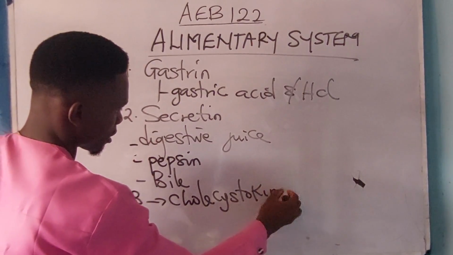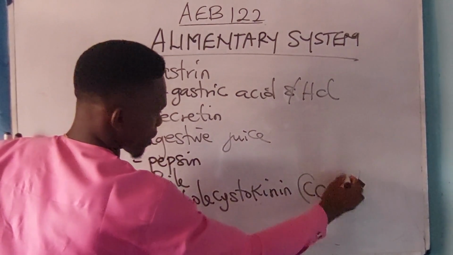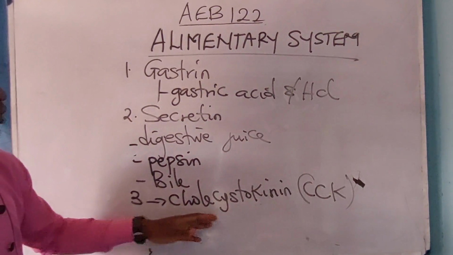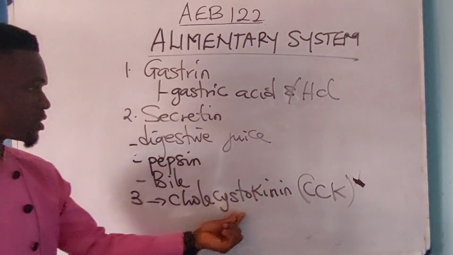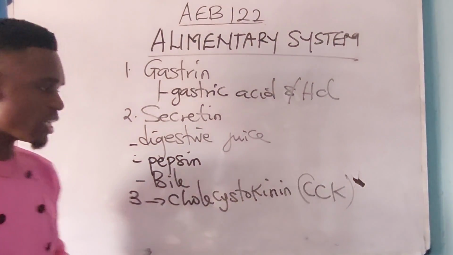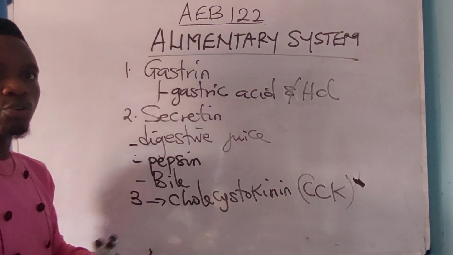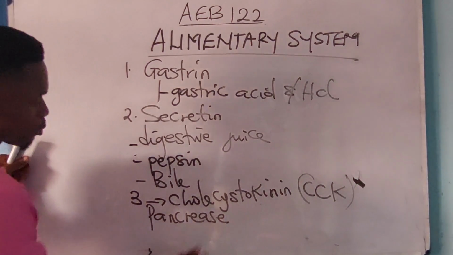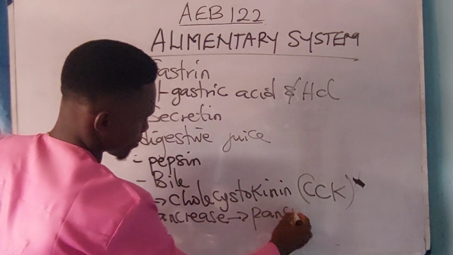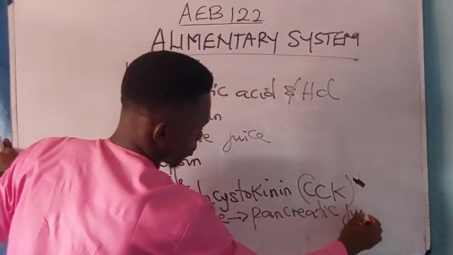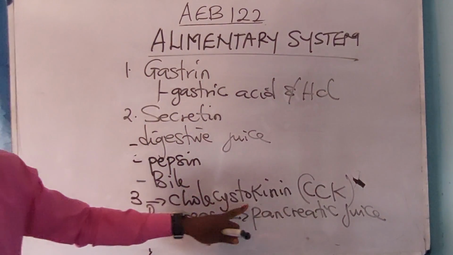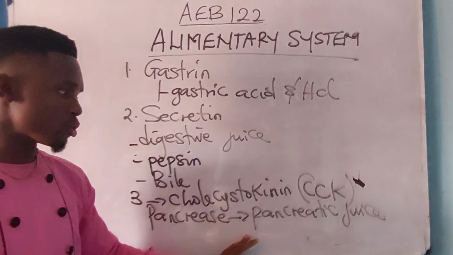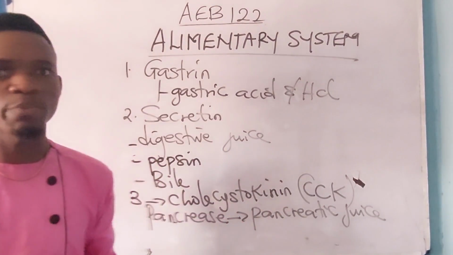Then number three is the cholecystokinin. This is another hormone that is responsible for the digestive process. The function of the cholecystokinin is to stimulate the growth of the pancreas to produce a pancreatic juice. The work of cholecystokinin is to stimulate the growth of the pancreas, leading to the secretion of pancreatic juice that takes part during digestion.